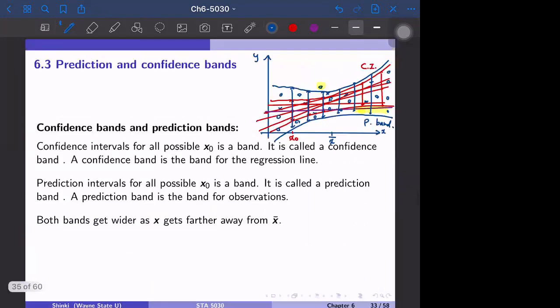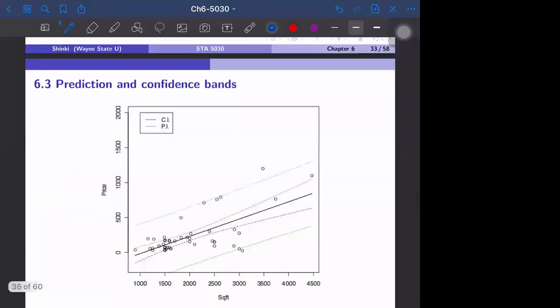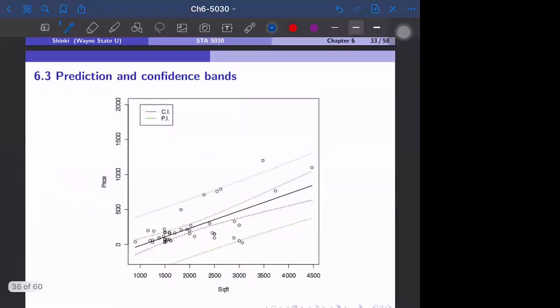This is because extrapolation is difficult. If the data range is from x equal to 10 to 50, it's harder to predict the value when x is equal to 60. Even at x equal to 50, if the majority of observations are around 20, 30, 40, it's slightly more difficult to predict the value for x equal to 50. So this is one example of the confidence band and prediction band.